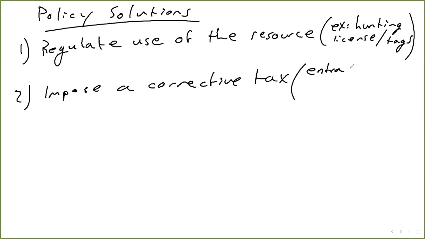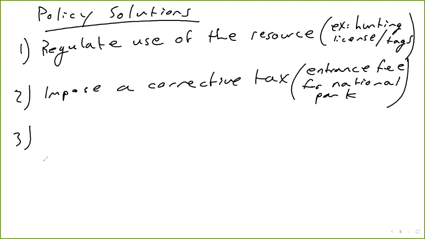An example of this might be an entrance fee for a national park. So if there are too many people coming into a national park and damaging the property or disrupting the ecosystem, then we can place an entrance fee, which people pay, which makes up for the damage that they're doing to the park.